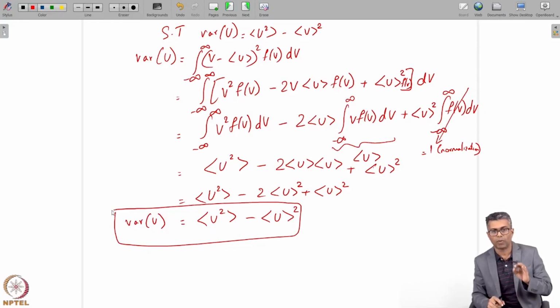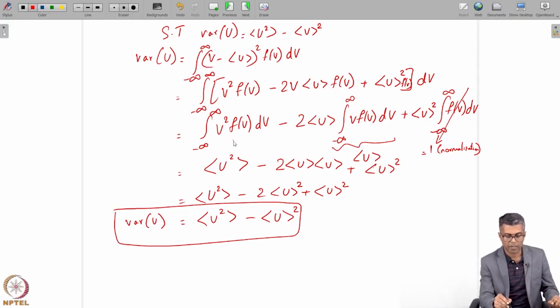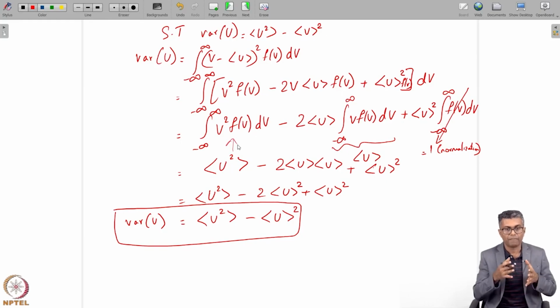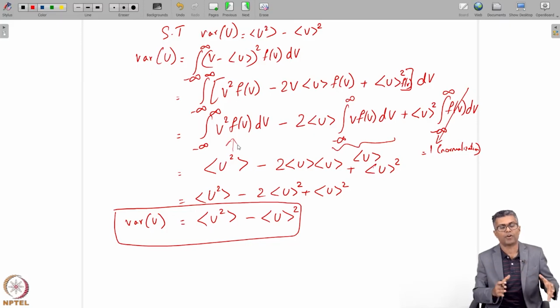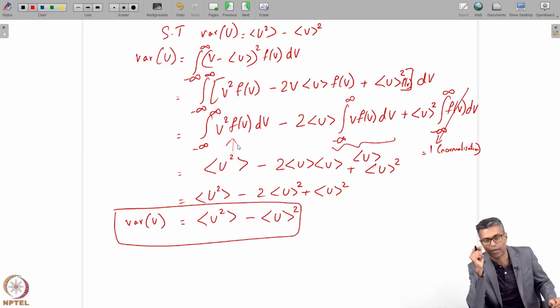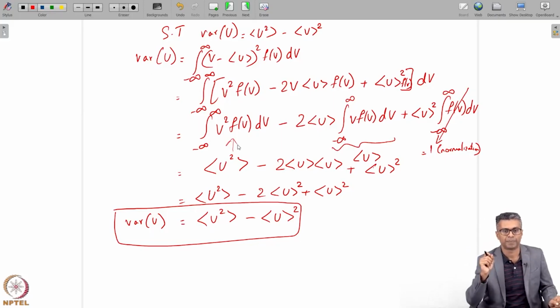So probably the only tricky thing is this term here where you have v squared f of v dv. That means you are taking the mean of v squared, because any variable multiplied by its PDF, in an integral, would give you the mean of that. So that would be the mean of U squared. I hope this is clear. So that was problem number 4.